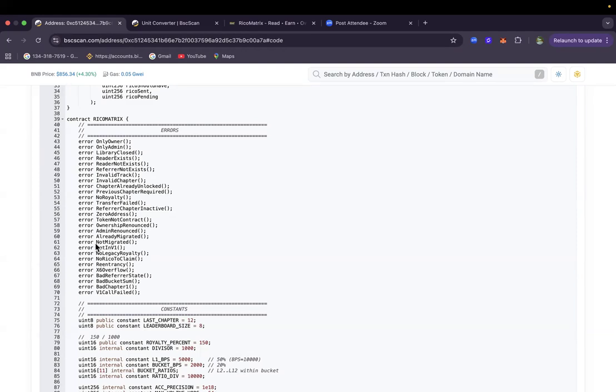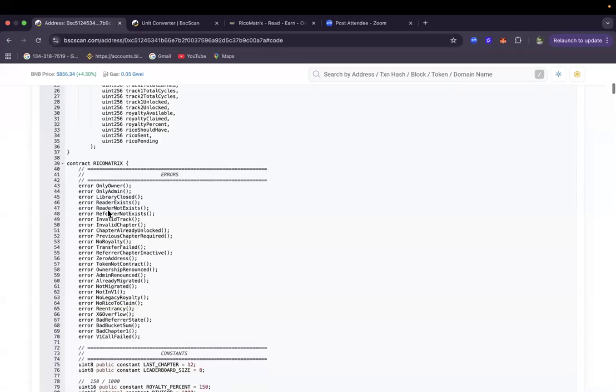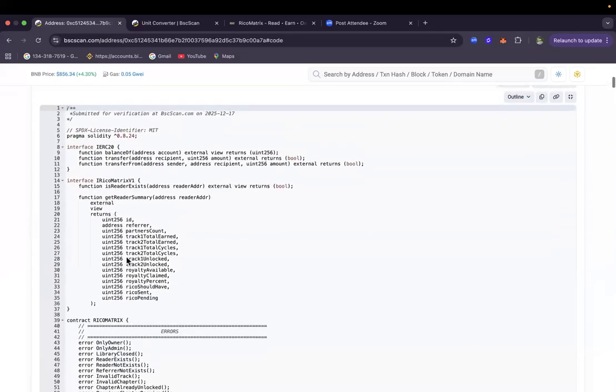For example, if you have not migrated yet, it will show here, bam, it will throw out an error. If you are not in the V1, it will throw this error. So I believe I've explained what this contract is all about in full detail.